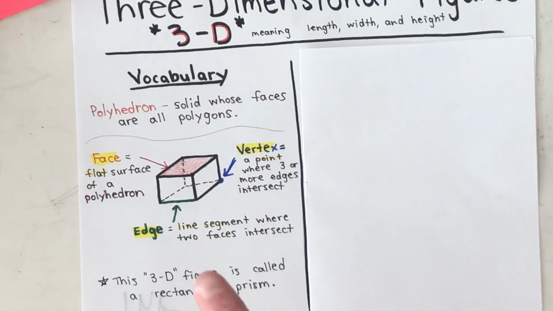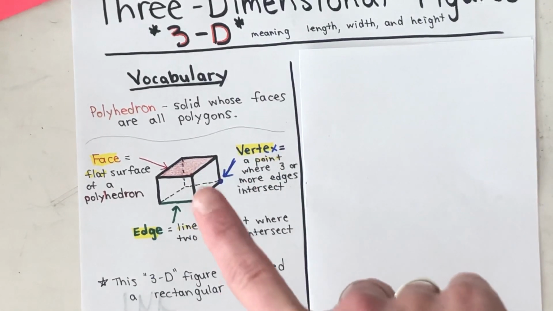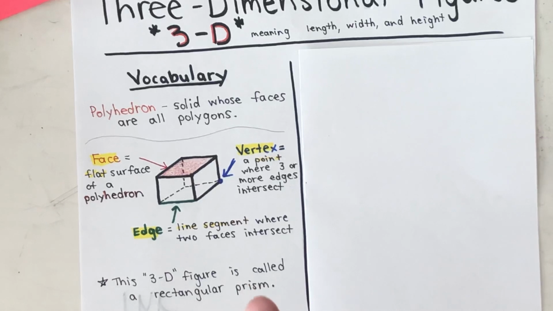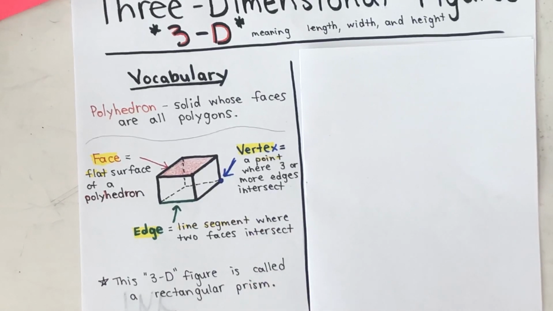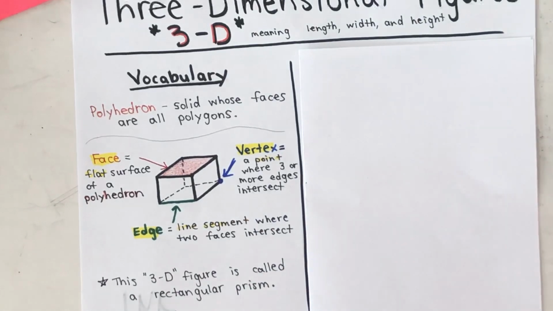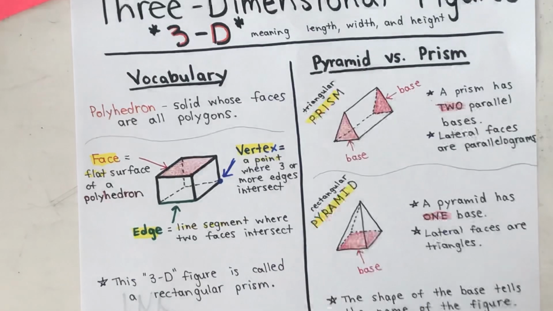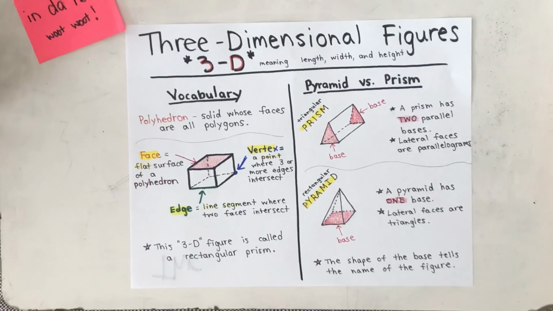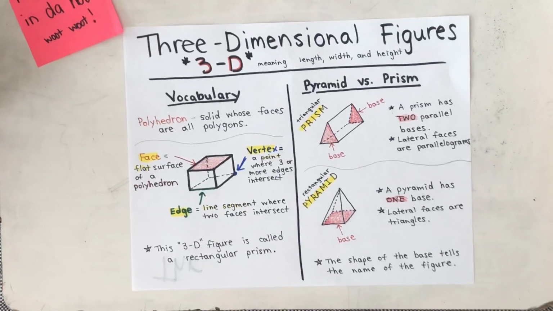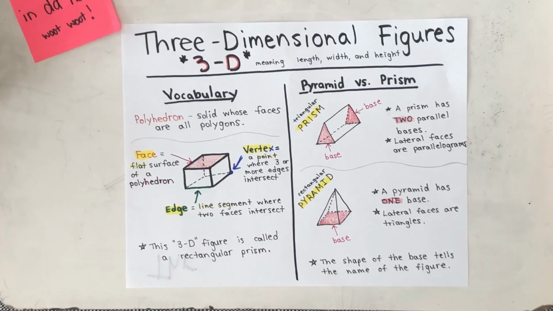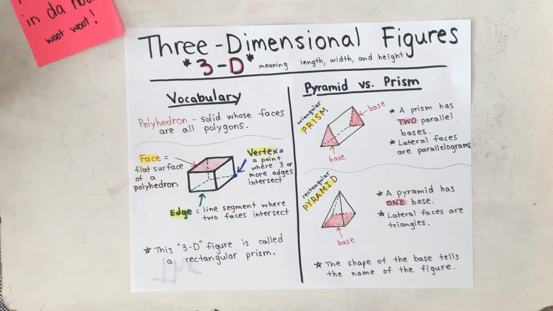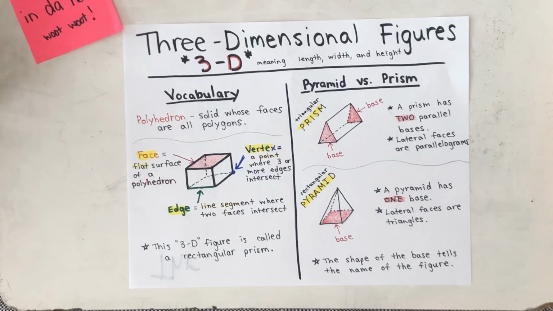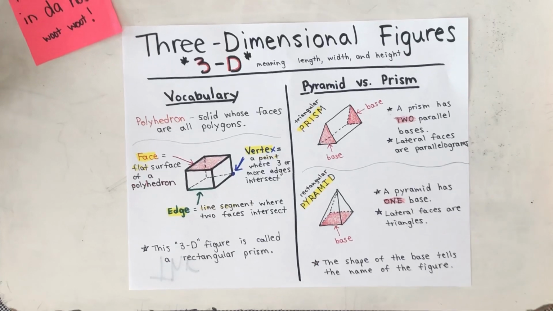This 3D figure is called a rectangular prism. Prism, huge concept here. Ta-da! Back it out a little bit here. All right, so we have pyramid versus prism, and this is your cheat sheet, so please copy notes down. We have pyramid versus prism.